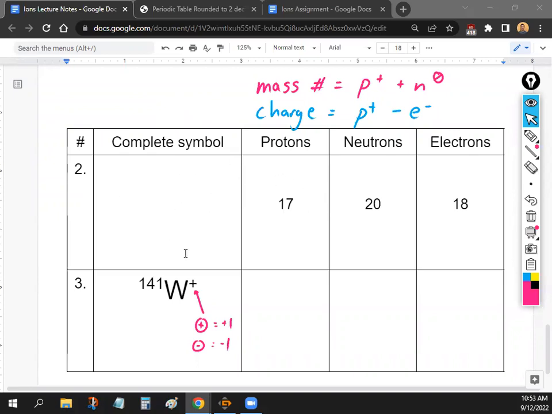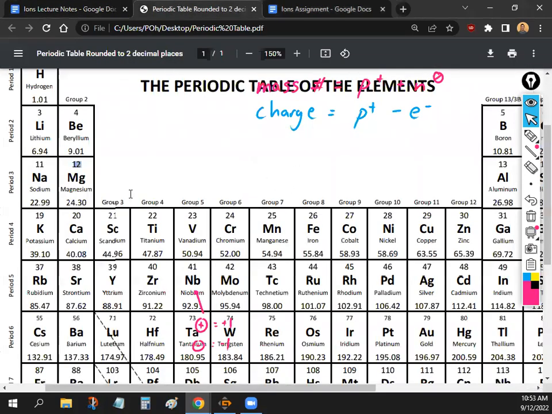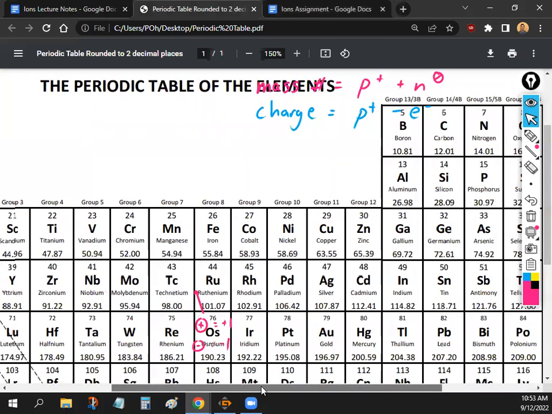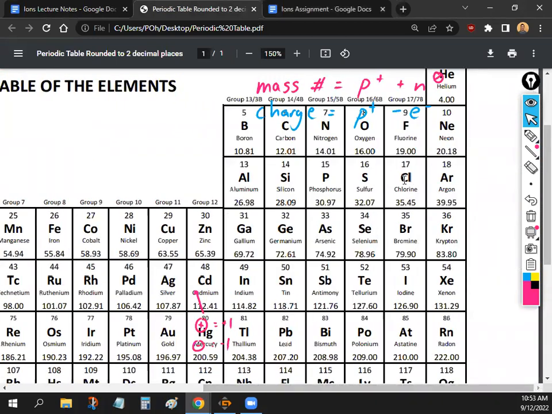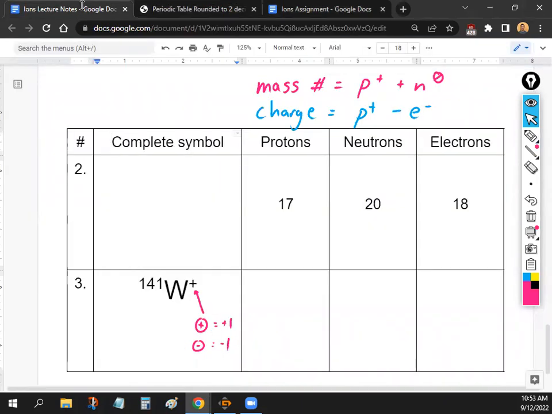We have to write the complete symbol, so that means we need the mass number, we need the symbol, and we need the charge. So 3 things that we need. So let's start with the symbol, just because that's the easiest. We have to look at the protons. So we look for 17 protons. If we look here on the periodic table, the element that has 17 protons is chlorine, or Cl. So we'll write Cl. Okay, and we determine that by the number of protons.